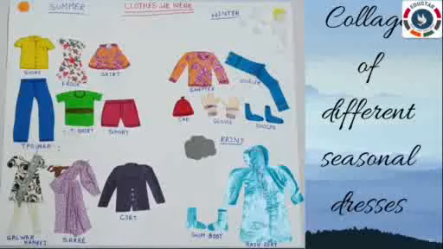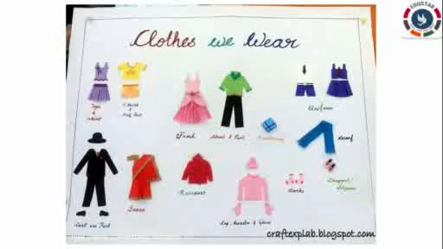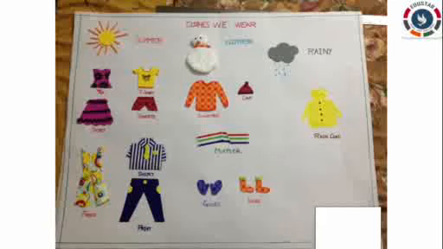So in summer we have used different types of clothes, and in winter and in rainy seasons. On an A4 sheet you have to make small clothes and write the name of the cloth which is used in different seasons. If it is possible you can do this, otherwise you can use color papers and make different types of clothes. Students, this is not compulsory. If you are interested, you can do. Or else, you can draw the clothes and color them with suitable colors and write the dresses which are used in different seasons.